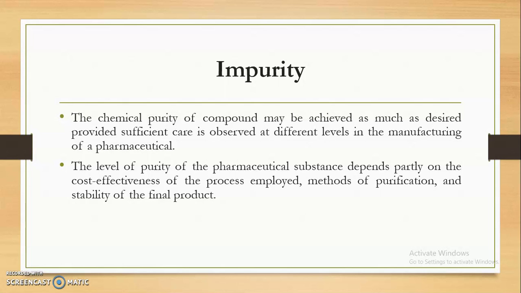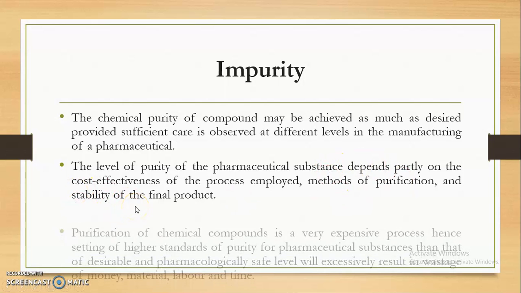Suppose for one substance the cost involved for purification is more as compared to the other, then we are not going to use that substance, because that will increase the cost of our product. So mainly we have to consider the cost effective process if other options are possible. So cost effectiveness of the product or the process employed, then the method of purification, as well as the stability of the final product.